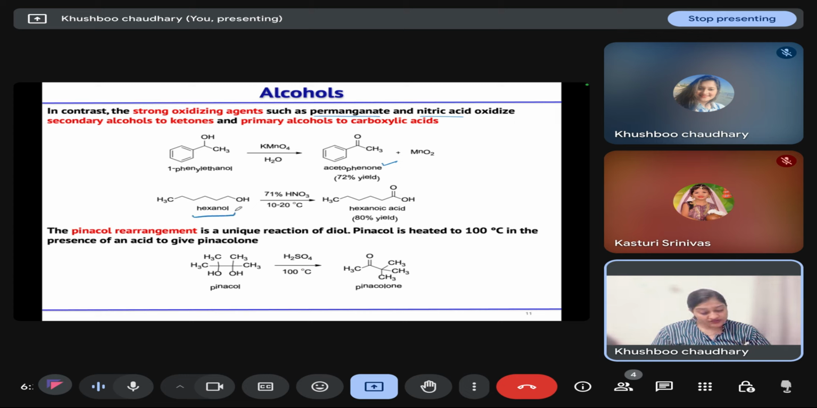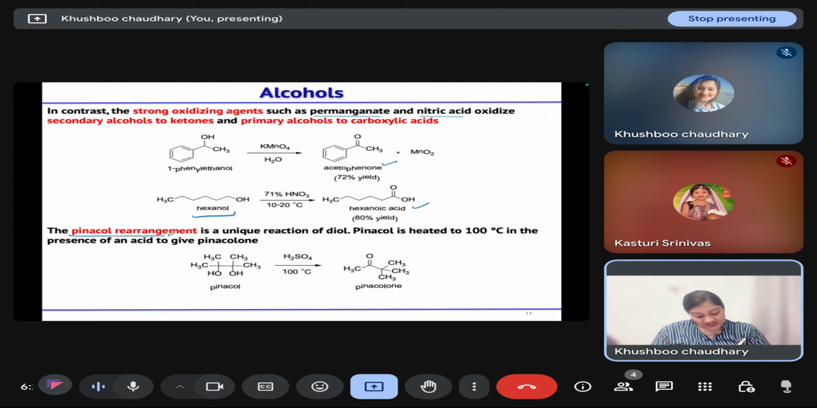Similarly, hexanol on treatment with HNO3 will give us acid instead of aldehyde. This is a primary alcohol, so its oxidation should give aldehyde, but if we treat it with nitric acid, the aldehyde is further oxidized to give you the acid.